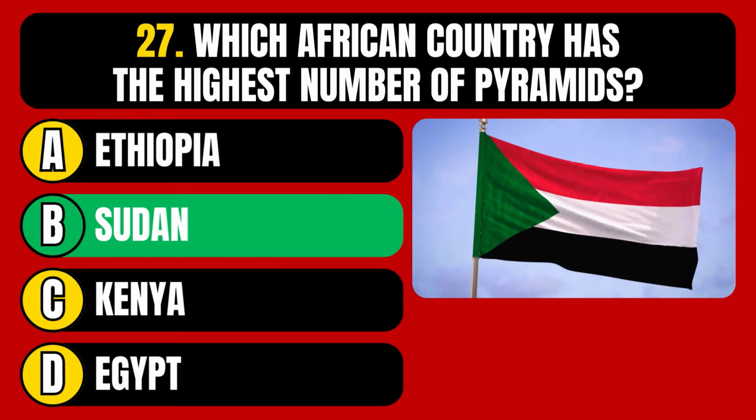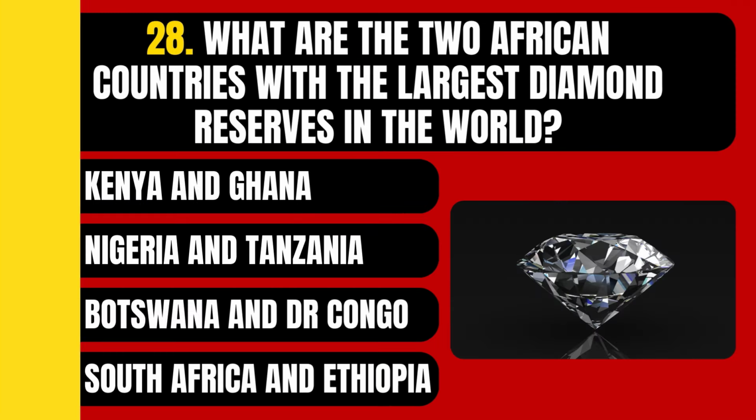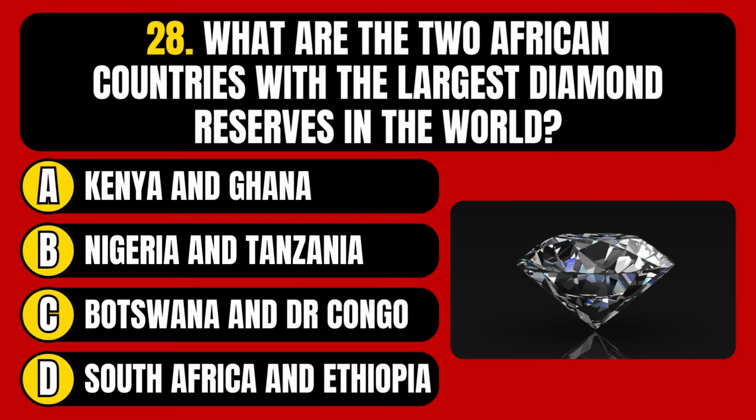The correct answer is option B, Sudan. What are the 2 African countries with the largest diamond reserves in the world? Kenya and Ghana, Nigeria and Tanzania, Botswana and the Democratic Republic of the Congo, or South Africa and Ethiopia?